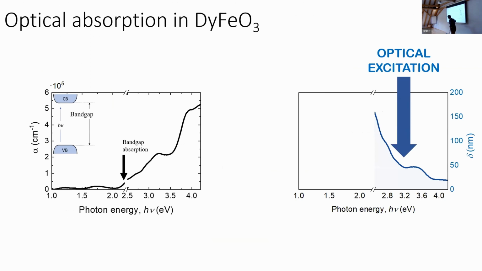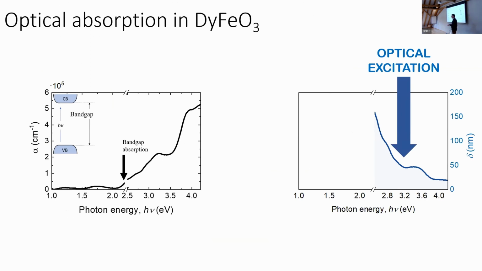Because you can see here that if you look at the optical absorption of dysprosium orthoferrite, the band gap absorption starts at about 2.5 electron volts. This is due to so-called charge transfer excitations, and this above band gap absorption results in a very short penetration depth. For a photon energy of 3.1 electron volts, the penetration depth falls down to 50 nanometers.